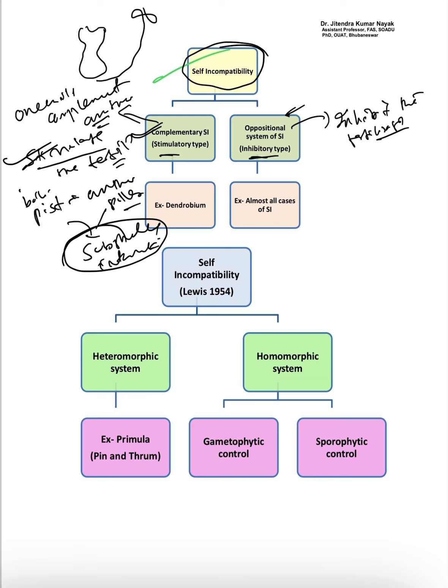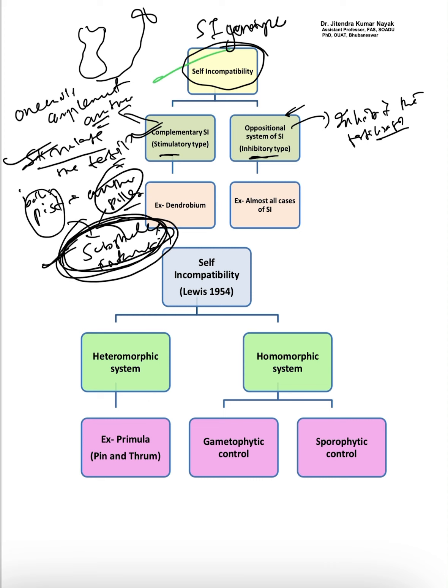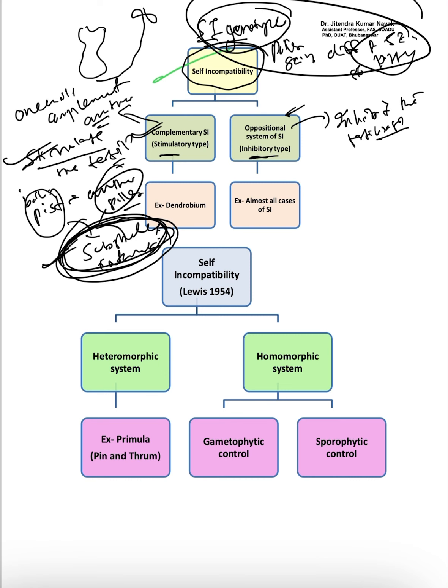But the thing is that in case of stimulatory type, if we talk about the SI genotype, that is self incompatibility genotype, both will produce some substance, and these substances will be complementary with each other. But at the genotypic level, the self incompatibility genotype of the pollen grain differs from the self incompatibility genotype of the pistil. So you have to remember this.